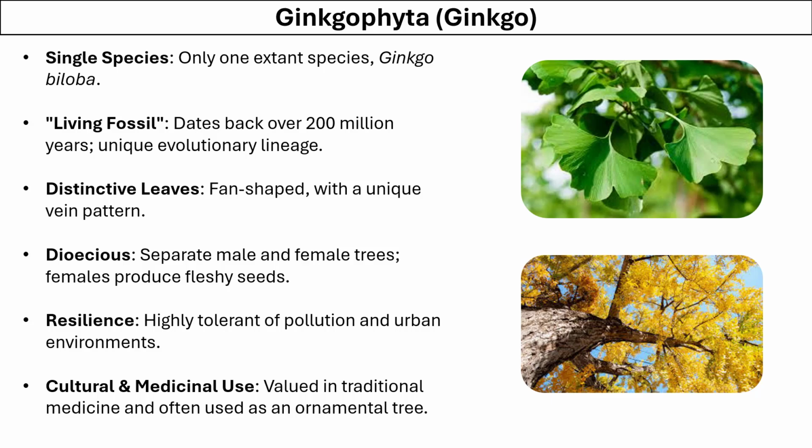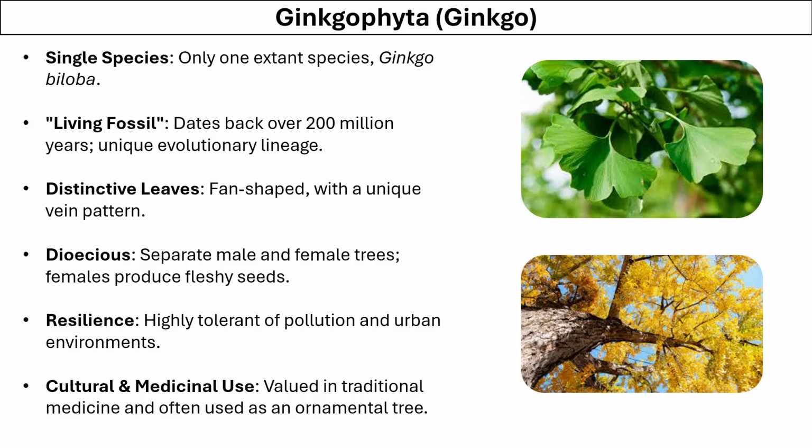Ginkgophyta have only one extant species called Ginkgo biloba. They are considered living fossils that date back 200 million years and they have not undergone prominent evolution. They have distinct leaves which are in the shape of a fan with a unique vein pattern.